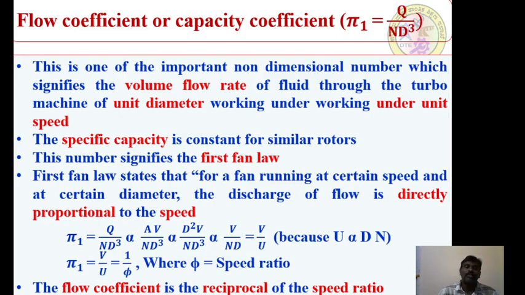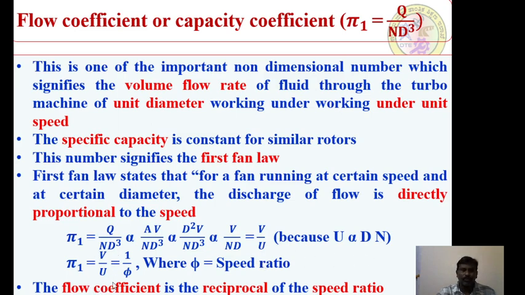At the same time, if you write this particular equation and go for mathematical modeling of this, I can write pi 1 is equal to Q by ND cube, that is proportional to Q. The discharge is proportional to the product of area and velocity, so Q by ND cube is proportional to, I can write A as D square in this case, D square into V by ND cube, proportional to V by ND, that is equal to V divided by U, that is the tangential speed of the rotor. We are all very familiar with these things, yes or no? Because U is proportional to D into N.